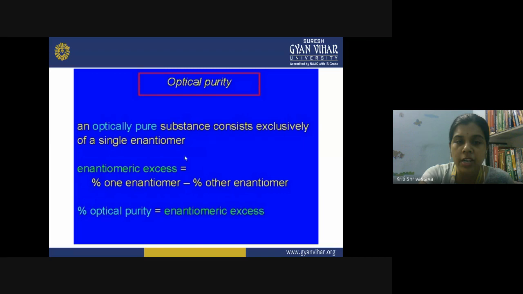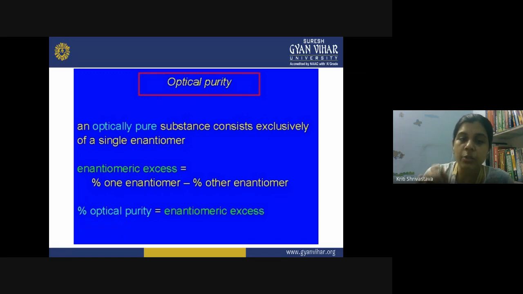So what will be your enantiomeric excess? It will be 40%. So when you pass the light through this sample, what will happen? The sample will rotate the light in the right direction because you have the excess of D form, and therefore the rotation in the two directions will not cancel out.